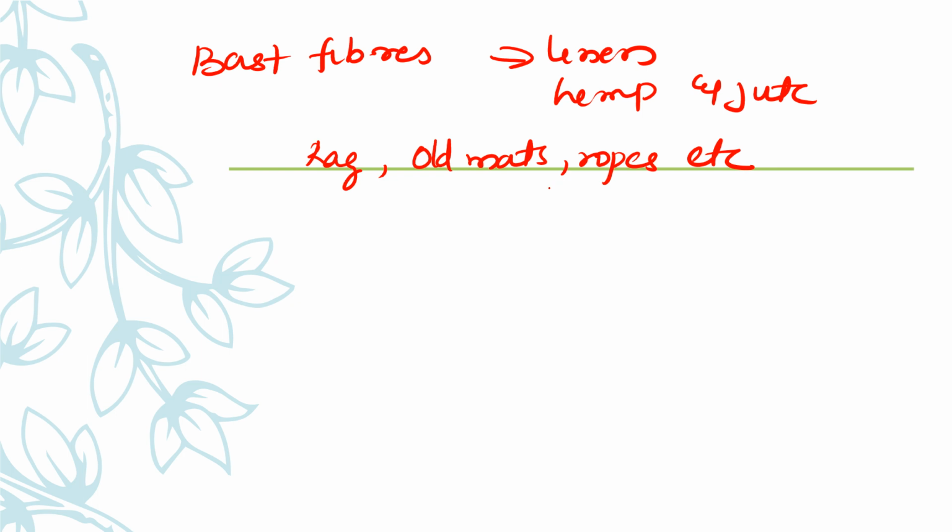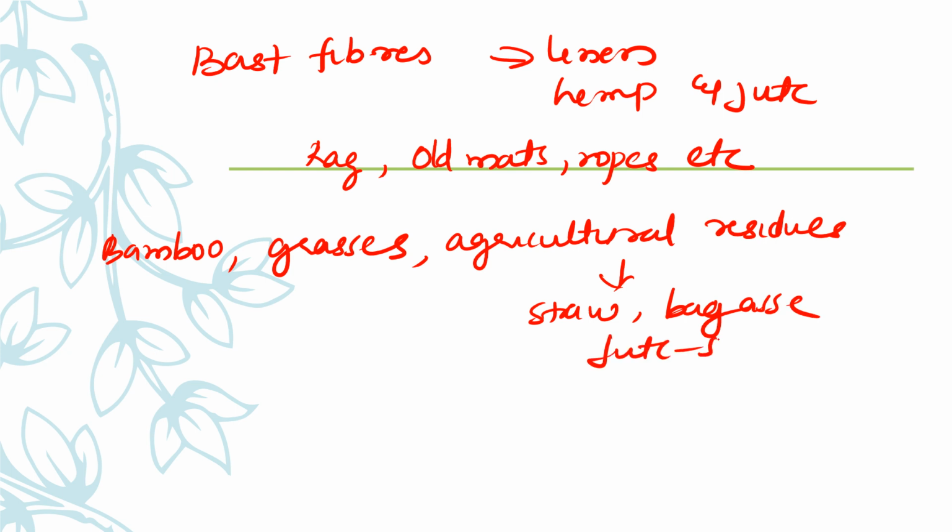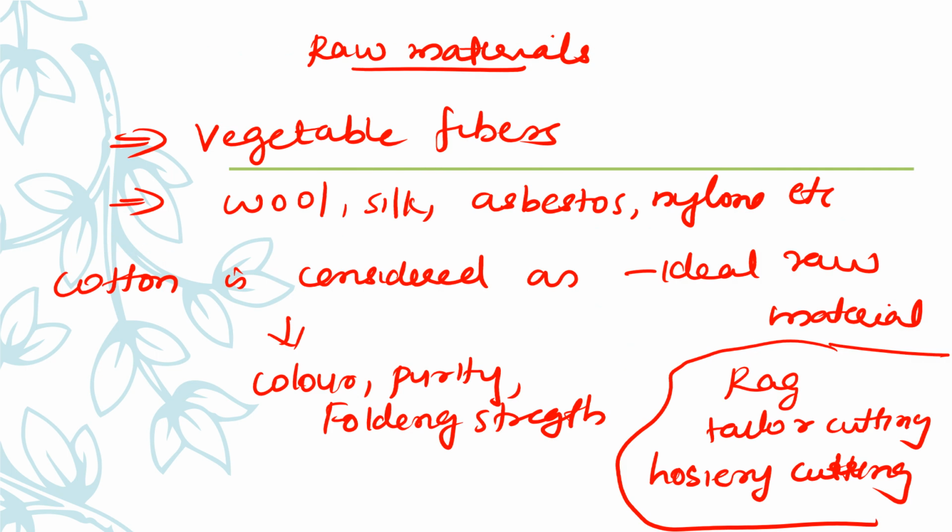ordinary papers used for writing and printing are made from bamboo, then grasses, agricultural residues like straw, bagasse, jute sticks, etc. So normally for high quality papers, we are taking cotton.